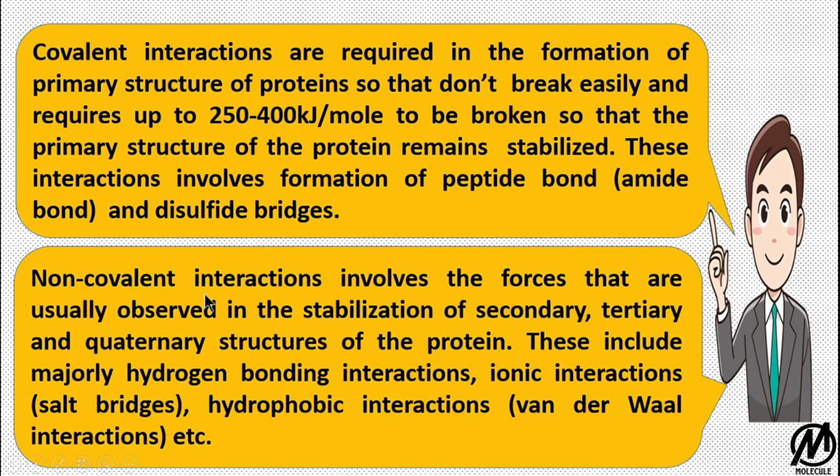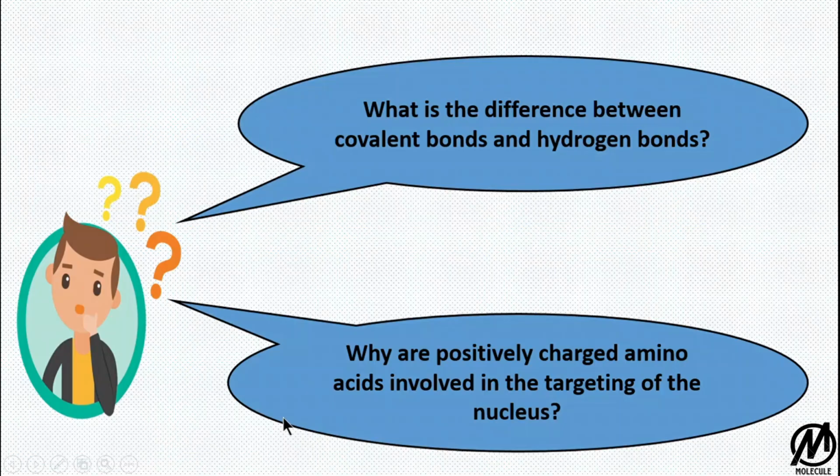The non-covalent interactions involve the forces that are usually observed in the stabilization of secondary, tertiary and quaternary structures of the protein. These include majorly hydrogen bonding interactions, which are found majorly in the secondary structures, and ionic interactions and hydrophobic interactions in the tertiary structures, and again in the quaternary structures also. The disulfide bridges are required in the secondary structure in some cases to provide strength, or are found mainly in the fibrous proteins.